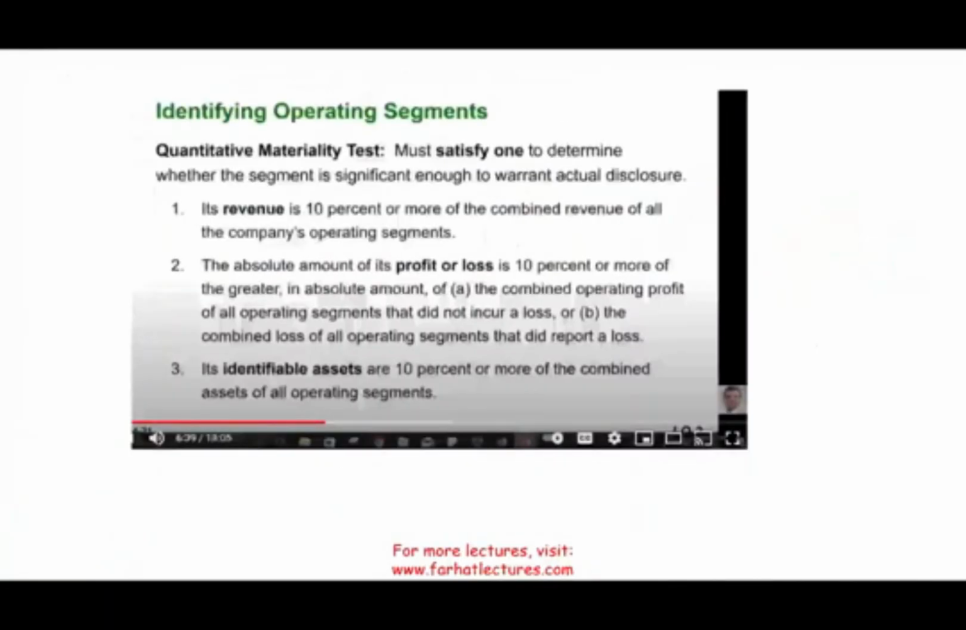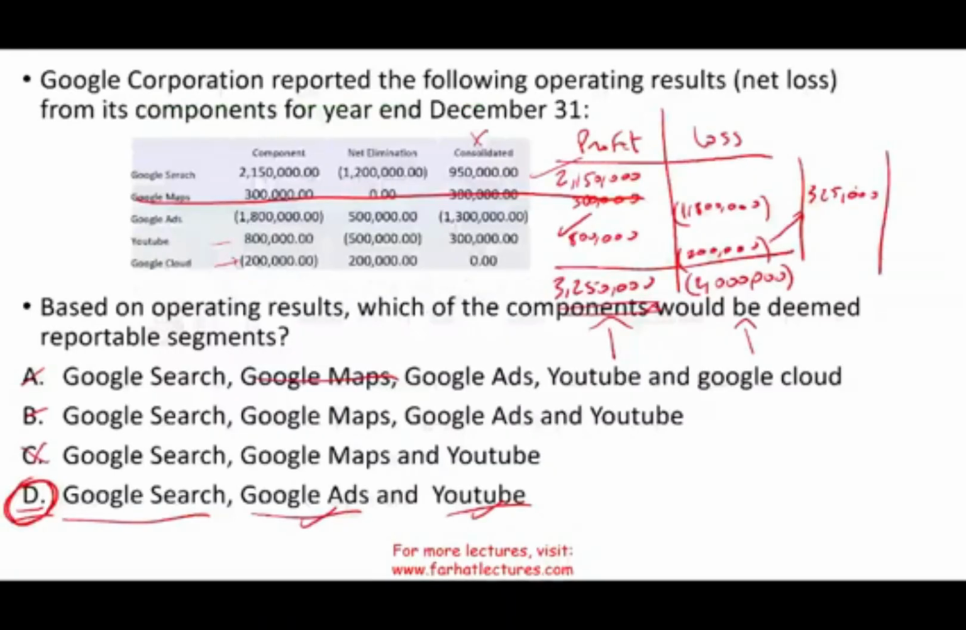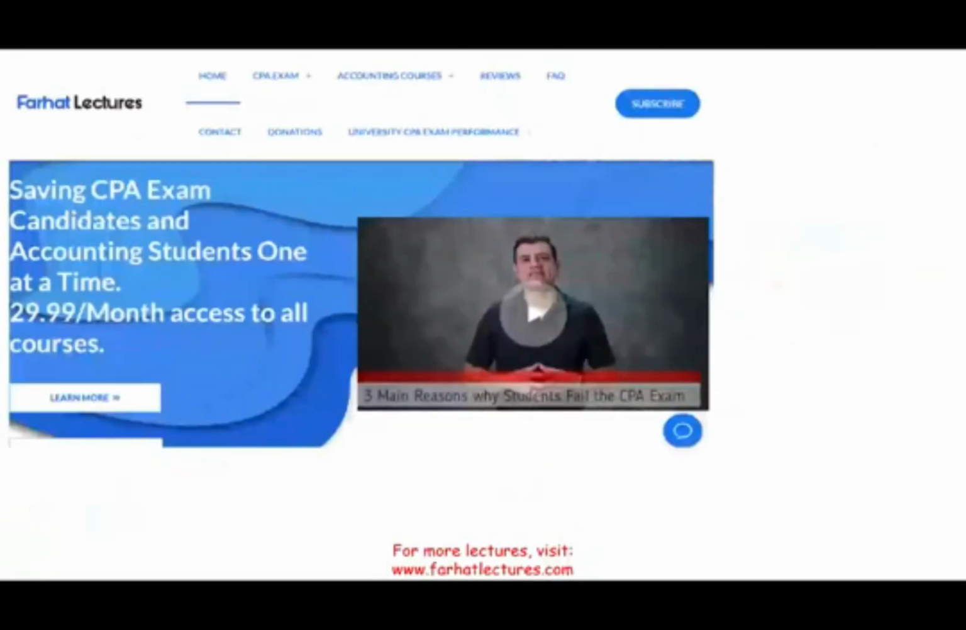And this is what I do. I try to explain these concepts. Obviously, I explained the whole thing, segment reporting, but this is just an example to show you how it's illustrated. Now, don't think that's the only thing you need to know about segment reporting. There are other tests you need to be aware of, but this is what a typical CPA question might ask about.